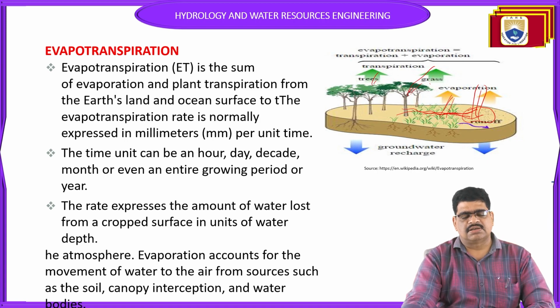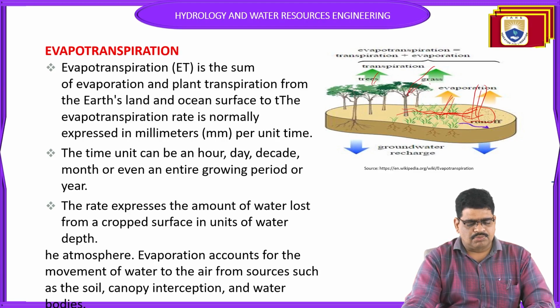Evapotranspiration is the sum of the evaporation and the plant transpiration from the land and ocean surface, as we already discussed. The time unit can be an hour, a day, a month or a decade. The entire growing period of the year can be calculated by evapotranspiration. The rate expresses the amount of water lost from the cropped surface in units of water depth.